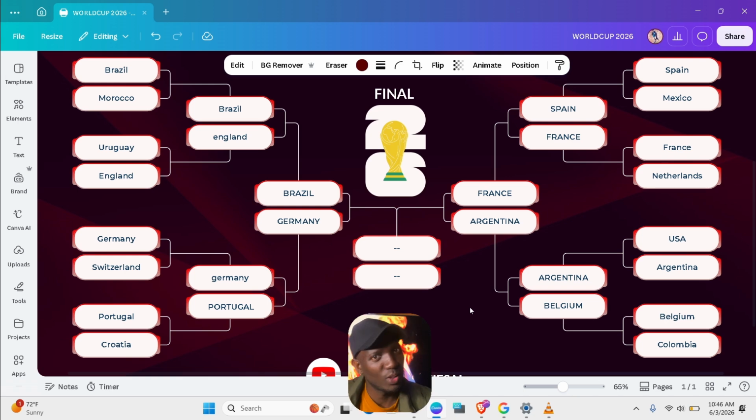But as I said before, let me repeat it again, this is all AI predictions. There's nothing personal about it. AI is not biased, this is just based on facts. So things change, this is not the final result, and I expect a lot of surprises. But what you should know is that out of these 4 teams, at least 2 or 3 will go to the semis: Germany, Brazil, France, Argentina. You might find that only 1 or 2 are eliminated, but that's a rare case.